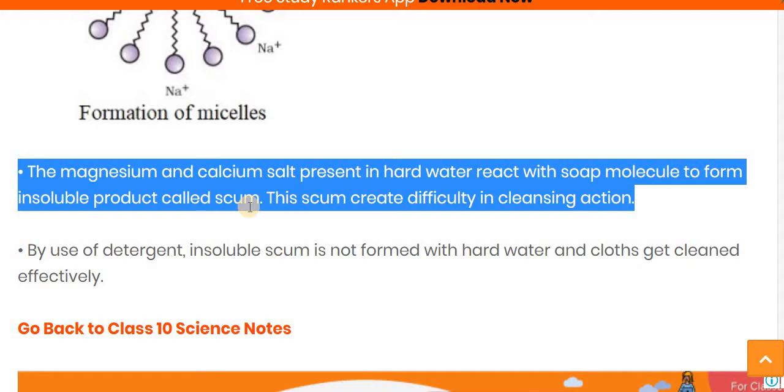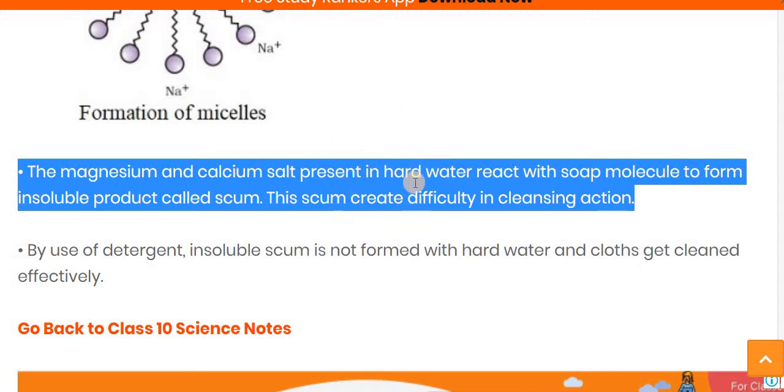If asked what is the meaning of scum? Scum means that in hard water there are magnesium and calcium salts present, and these magnesium and calcium salts are responsible for making the water hard. Both salts react with the soap molecule and form an insoluble product, and this insoluble product is known as scum. This scum creates difficulty in cleansing action, and due to the formation of scum we cannot clean our clothes properly.